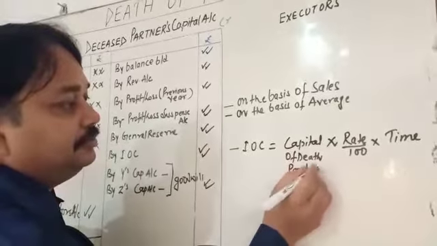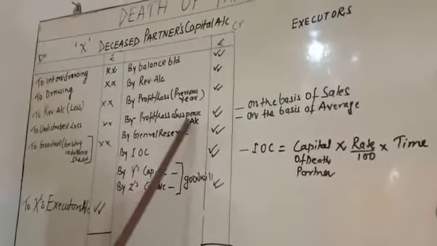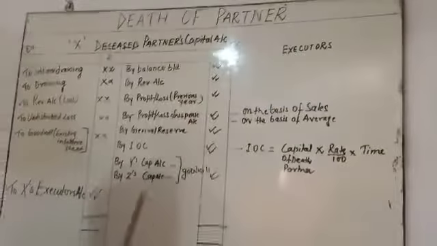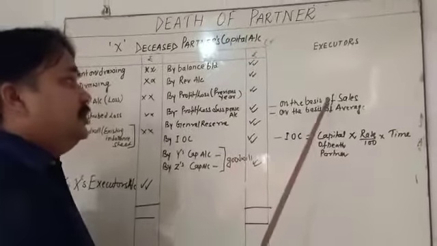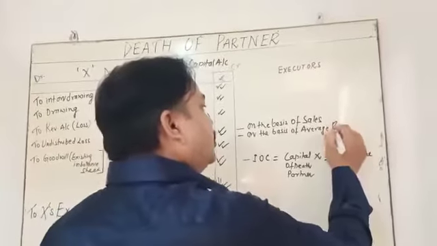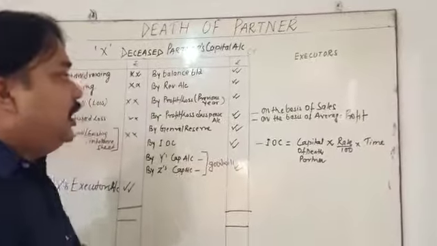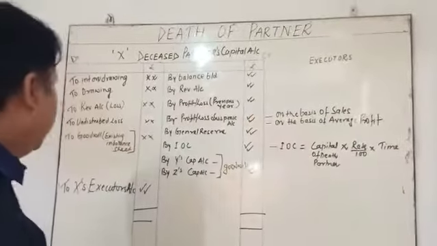I already discussed this thing. What is the profit and loss suspense account? This profit is provided on the basis of the sales, or on the basis of the average profit. My dear student, I hope you already understand this. In the coming video, I will explain the calculation part.